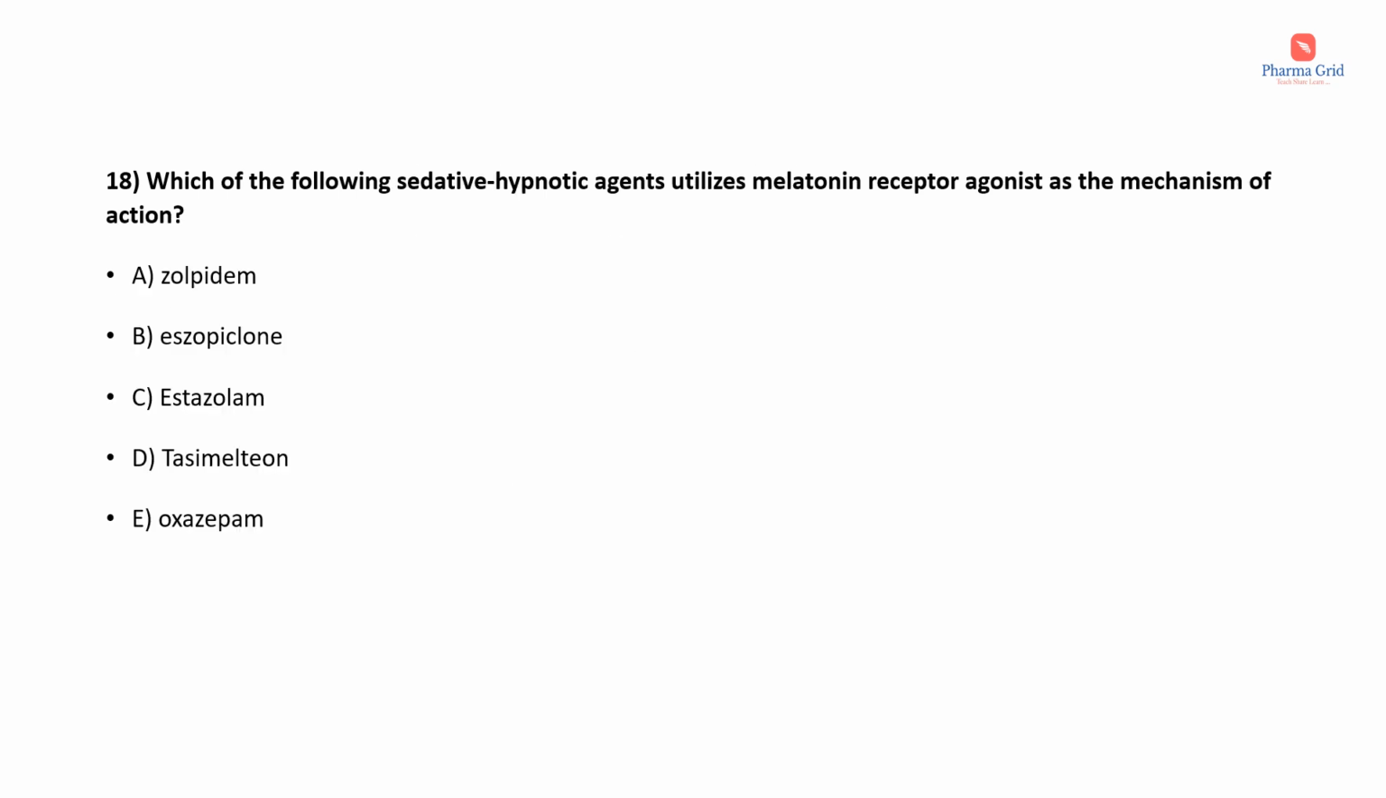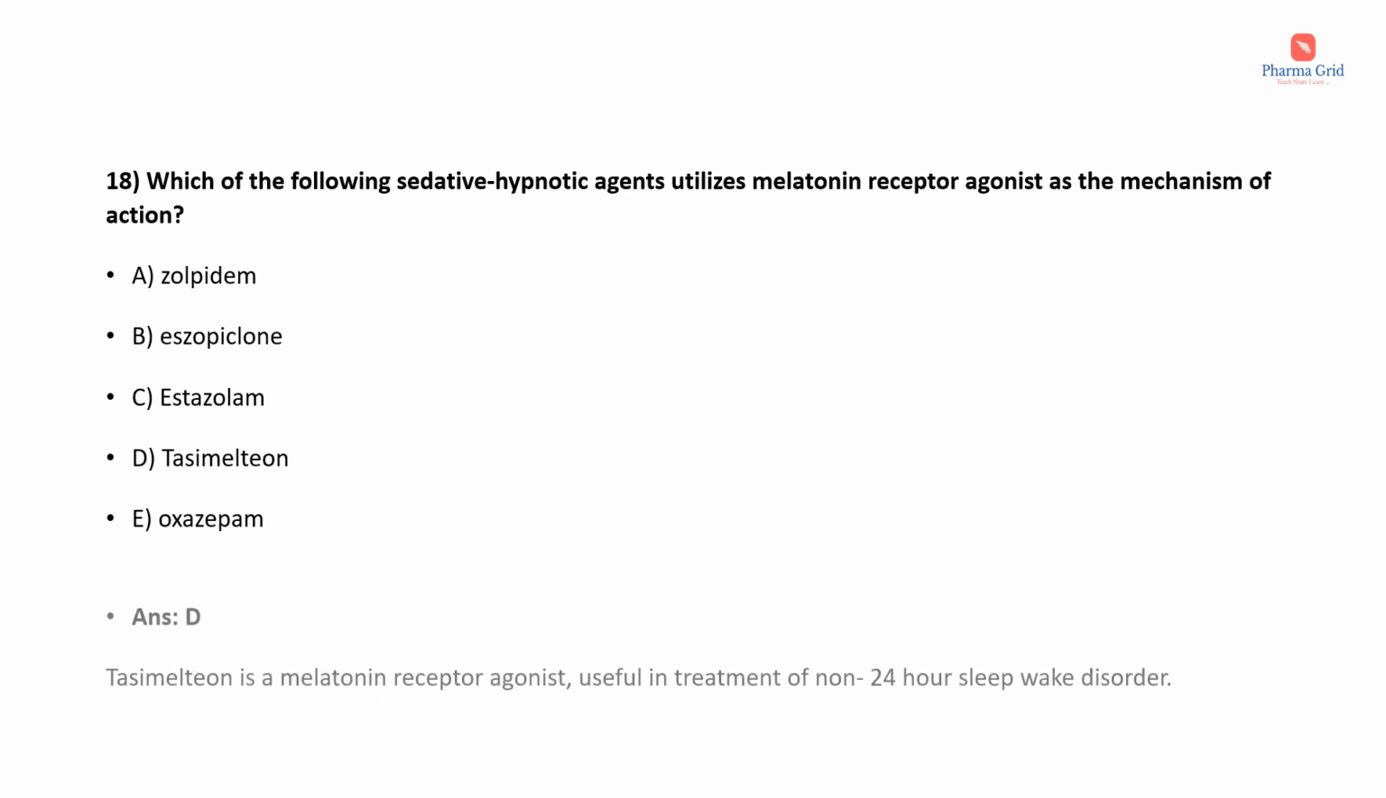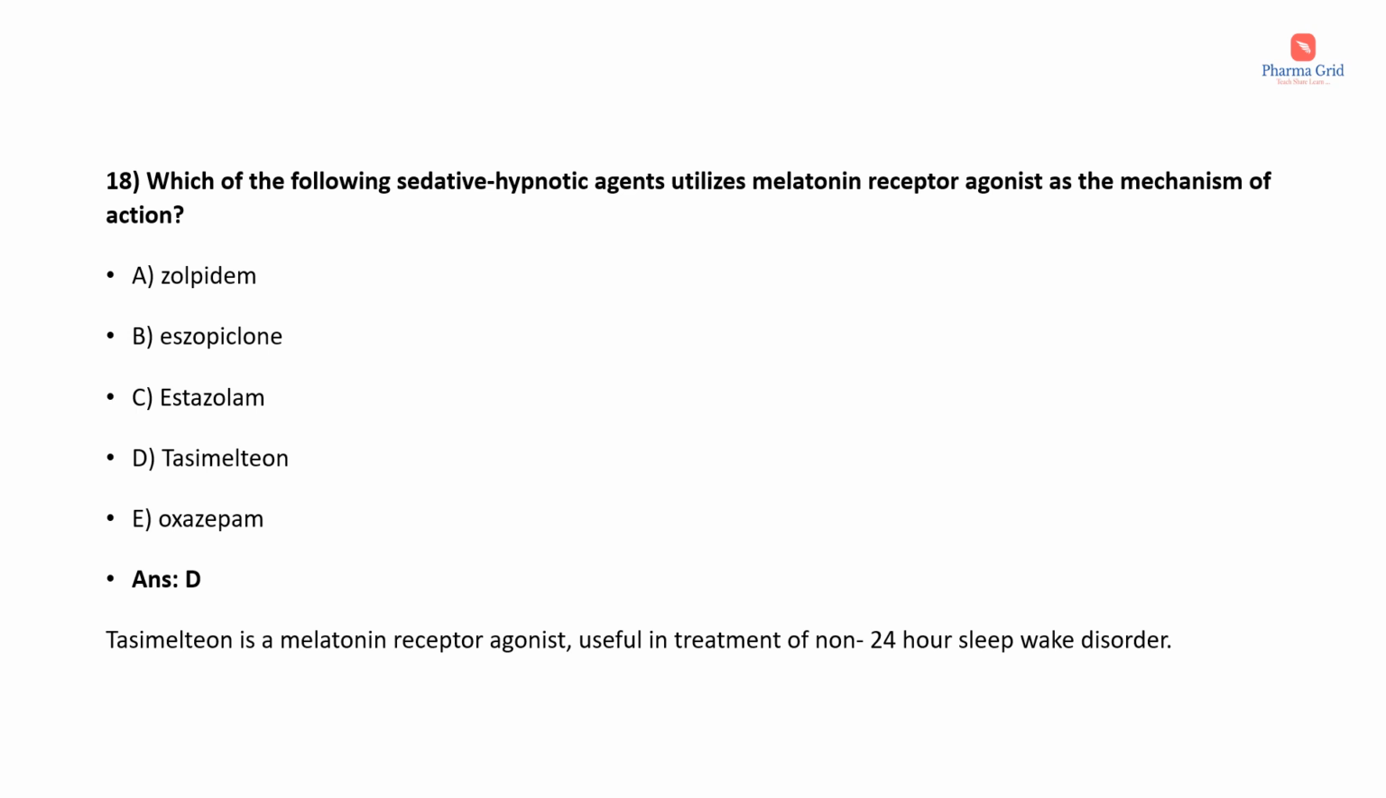Which of the following sedative hypnotic agents utilizes melatonin receptor agonist as the mechanism of action? The options are zolpidem, eszopiclone, estazolam, tasimelteon, oxazepam. Here the correct answer is option D, that is tasimelteon. Tasimelteon is a melatonin receptor agonist useful in the treatment of non-24-hour sleep-wake disorder.